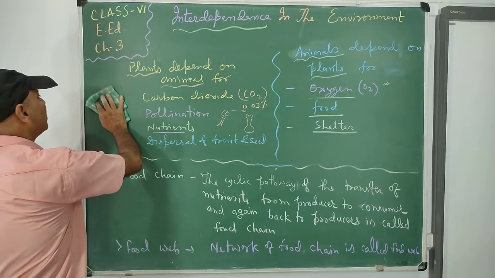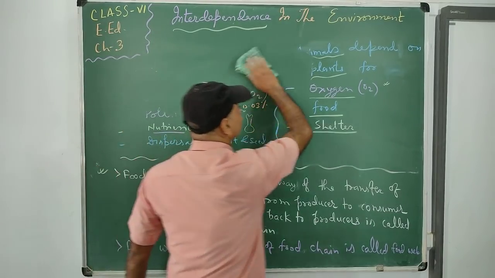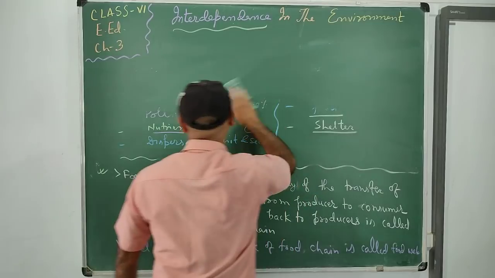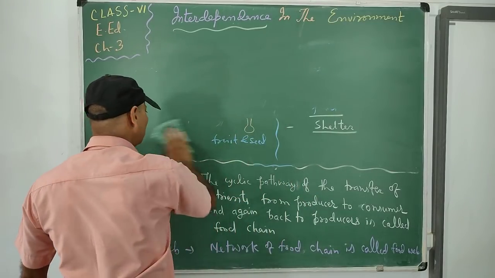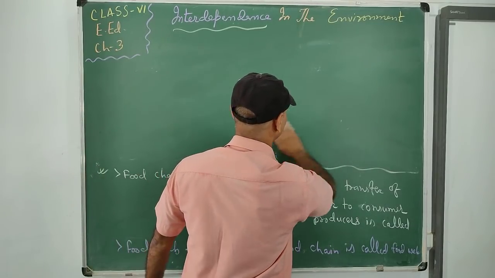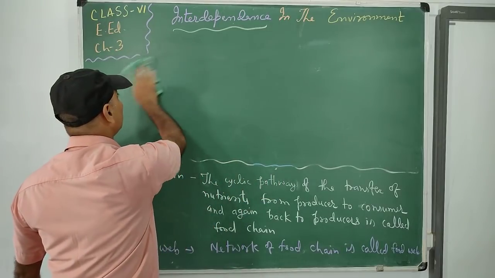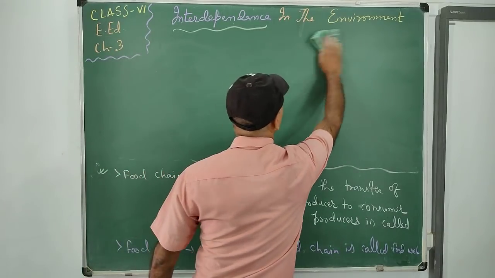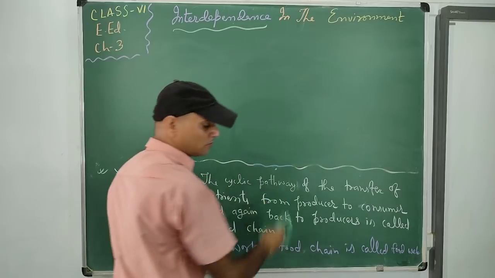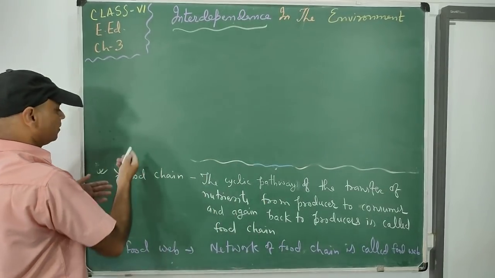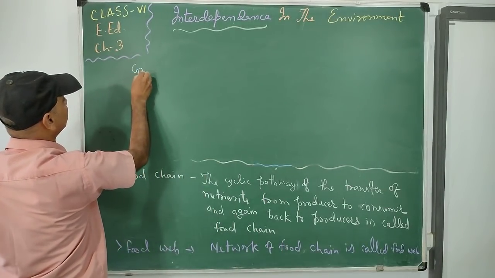So how is the food chain made? You see the process of taking food and again being taken by others. It means a series of food chain is made by them. So see here, this is the food chain. It starts from grass.